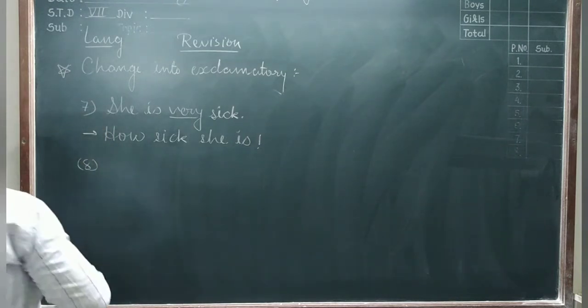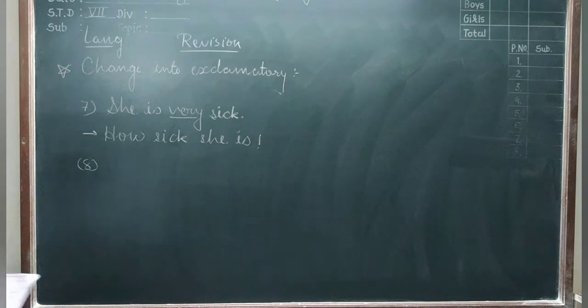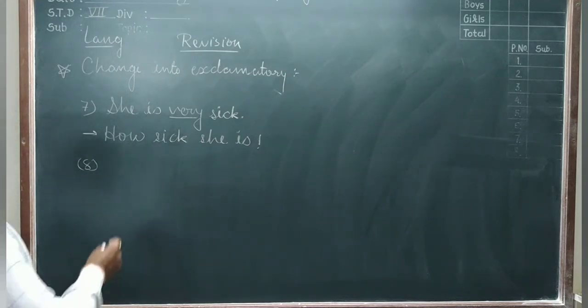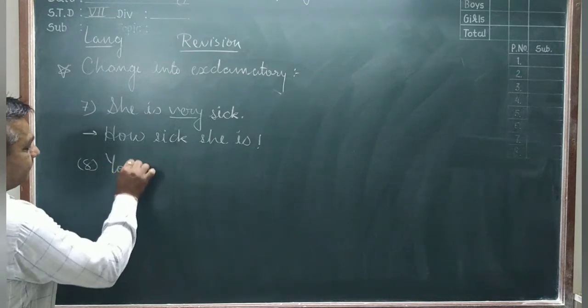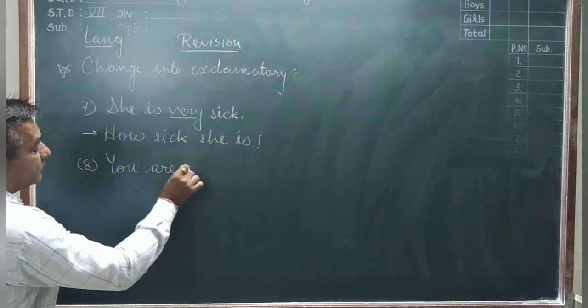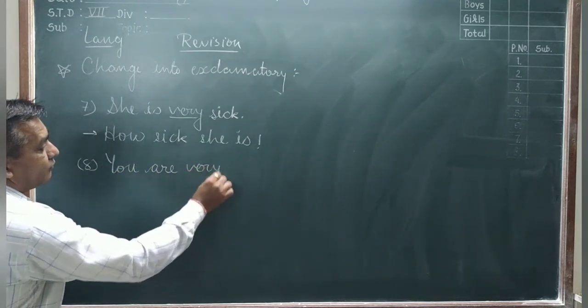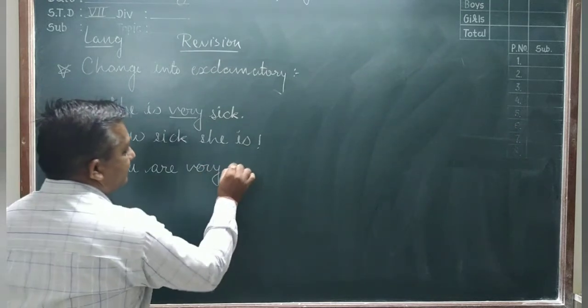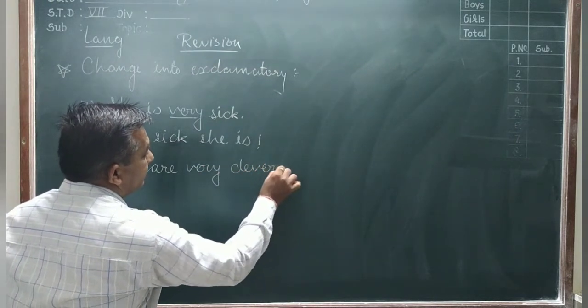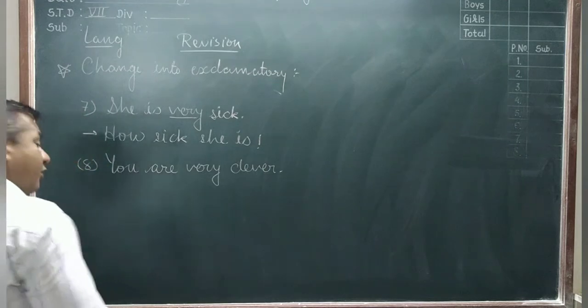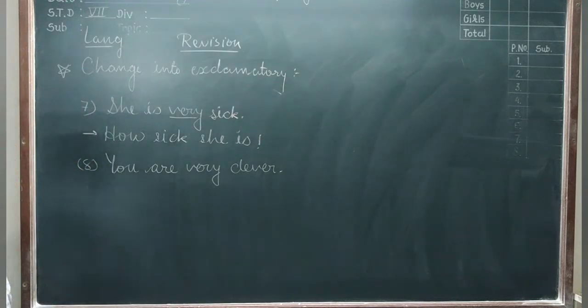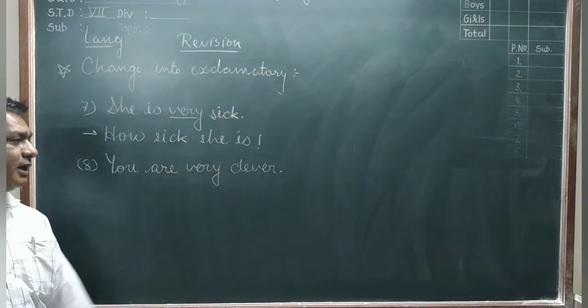Now sentence number 8. Sentence number 8 is: You are very clever. Now friends, you see here, you are very clever.